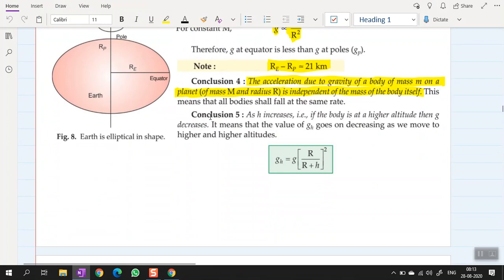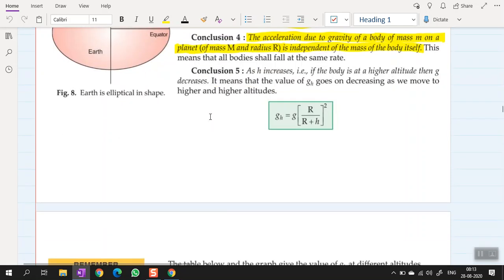Acceleration due to gravity on a body of mass m on a planet is independent of the mass of the body itself. So whether it is a feather or a stone, both will fall at the same time. This means that all bodies shall fall at the same rate.